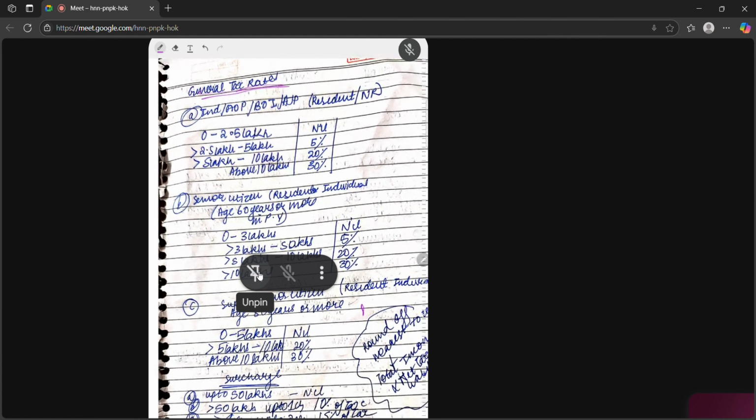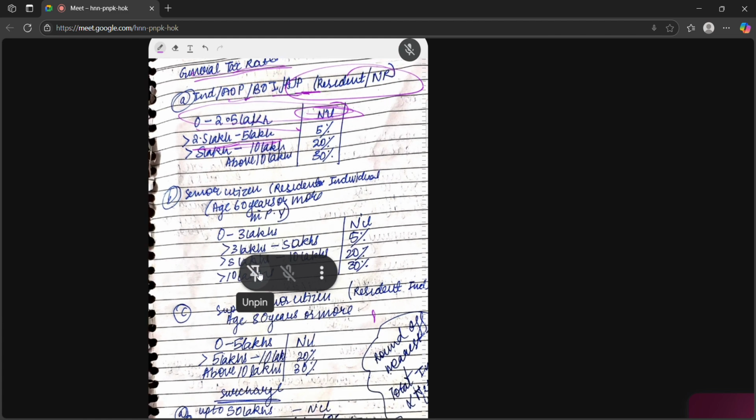Now in case of individual, AOP, BOI, artificial juridical person, resident or non-resident, doesn't matter. 0 to 2.5 lakh, nil. This is basic exemption. 2.5 lakh to 5 lakh, 5%. 5 lakh to 10 lakh, 20%. Above 10 lakhs, it is 30%.